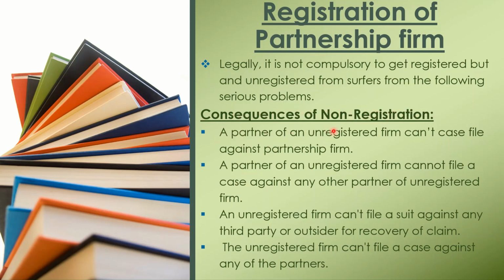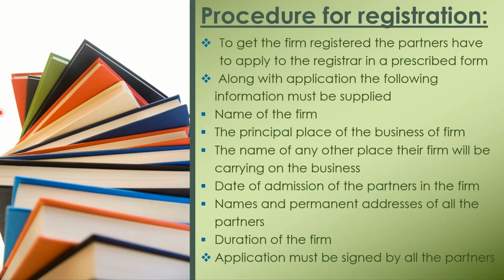A partner of an unregistered firm cannot file a case against the partnership firm. A partner of an unregistered firm cannot file a case against any other partner of the unregistered firm. An unregistered firm cannot file a case against any third party or outsider for recovery of claim. The unregistered firm cannot file a case against any of the partners. So, in order to overcome these serious problems, it is advised to get the firm registered.